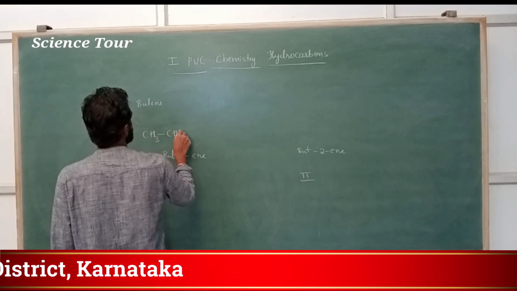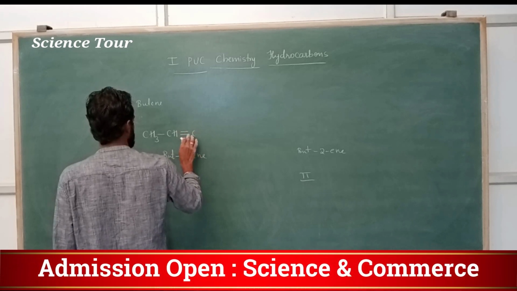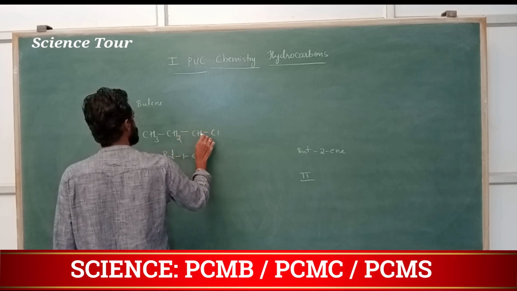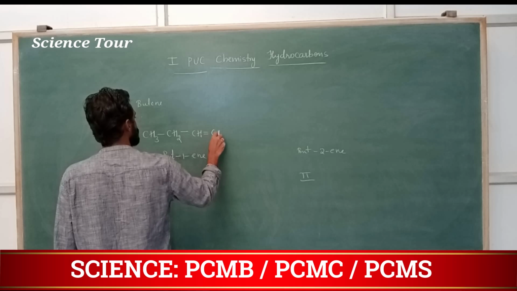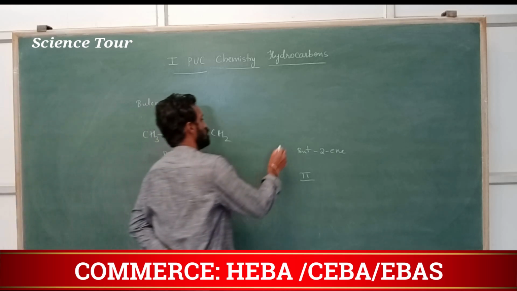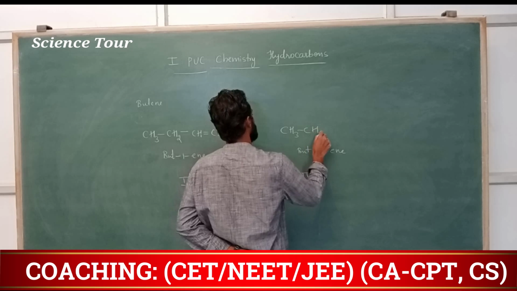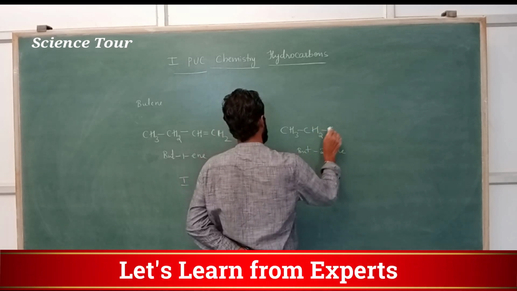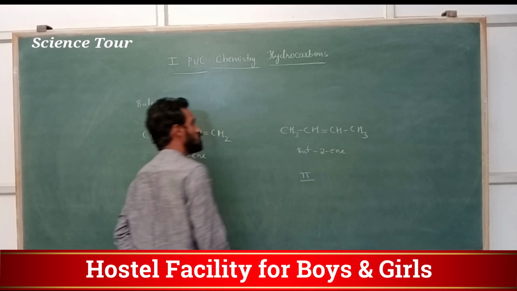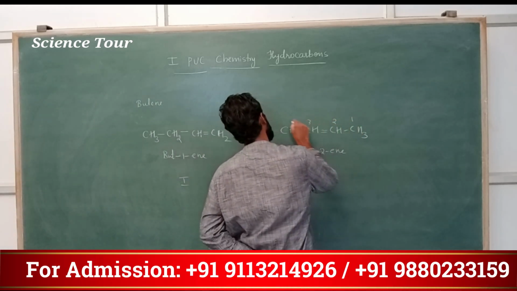CH double bond, okay, CH2, CH double bond, CH2. This is actually but-1-ene. Now but-2-ene, my dear students, CH3, CH2, okay, but-2-ene, CH3. This is actually but-2-ene, my dear students. In second position, double bond is there, 1, 2, 3, 4.